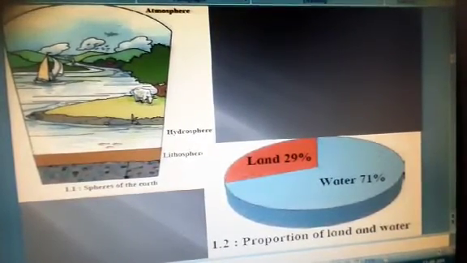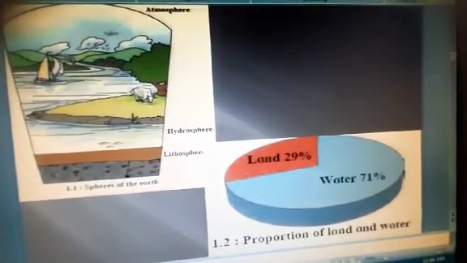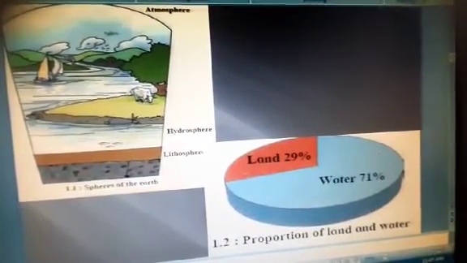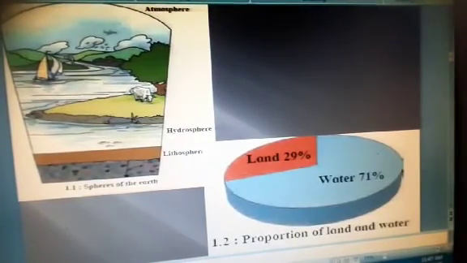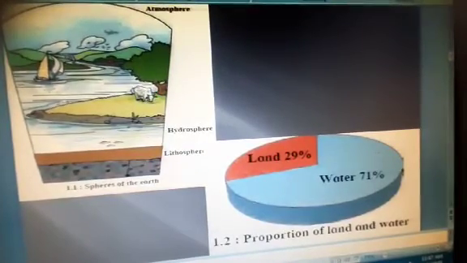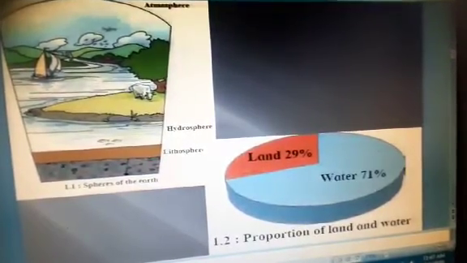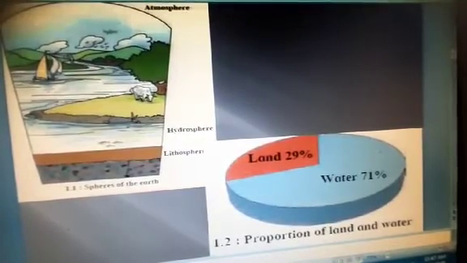See here on the land, see the first picture very carefully. Land, water and atmosphere. We are finding some small fish in the water. On land also, you know, some animals and plants live, in the air, birds fly.